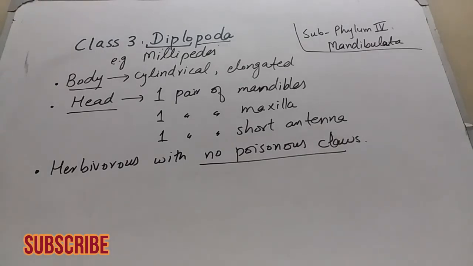Millipedes are herbivorous in habit and they have no poisonous claws. They have no maxillipedes. The centipedes are carnivorous and they have poisonous claws, poisonous fangs, which are also known as maxillipedes. But the millipedes are herbivorous in habit and they have no poisonous claws.